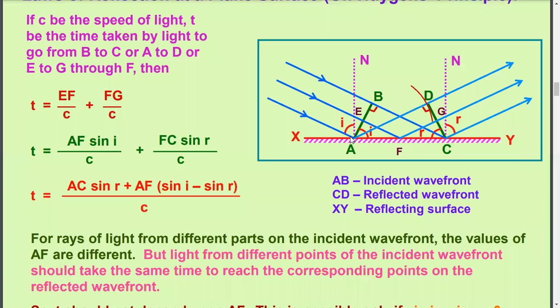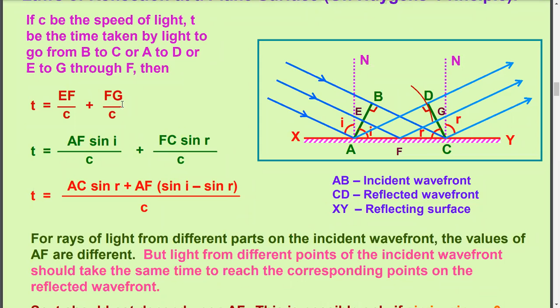Just like in ray optics, we used the angle of incidence as the angle between the incident ray and the normal. But here, we will measure the angle of incidence as the angle made by the incident wavefront with the reflecting surface, and the angle made by the reflected wavefront with the reflecting surface. So this angle I is the angle of incidence and this angle R is the angle of reflection, because the reflected wavefront DC makes an angle R with the reflecting surface AC and the incident wavefront AB makes an angle I with the reflecting surface AC.